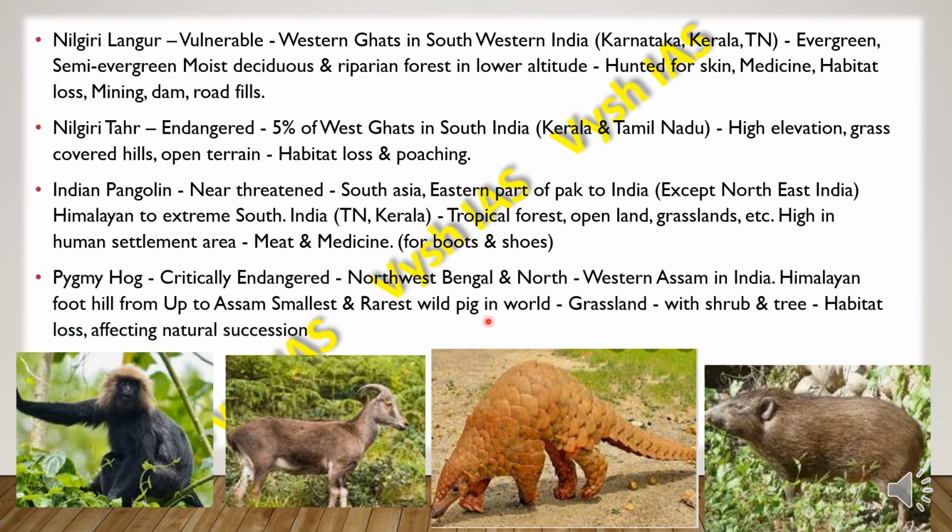Then we have the pygmy hog, which is critically endangered. It is found in northwest Bengal and north, then northwestern Assam in India, and then they are found in the Himalayan foothills up to Assam, and they are the smallest and the rarest wild pigs in the world, and they are found mainly in grassland regions with shrubs and trees, and also the main threat which they face is habitat loss and affecting natural succession.